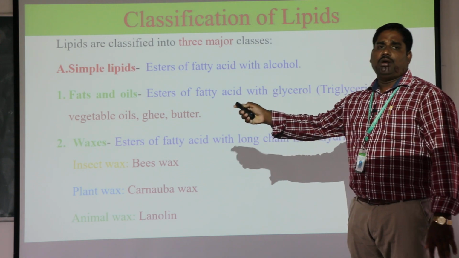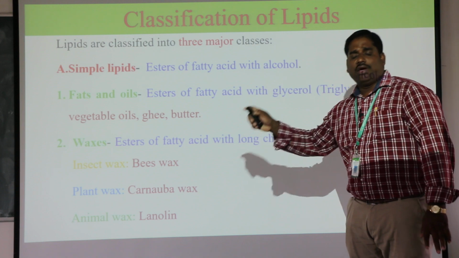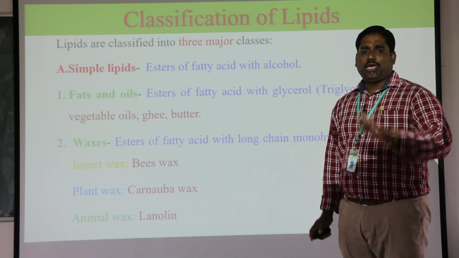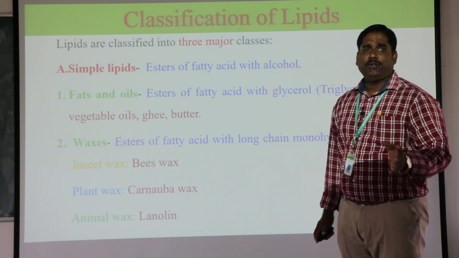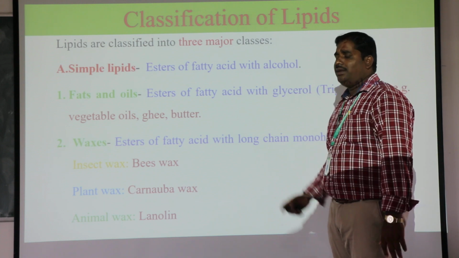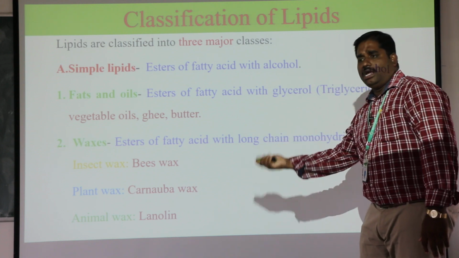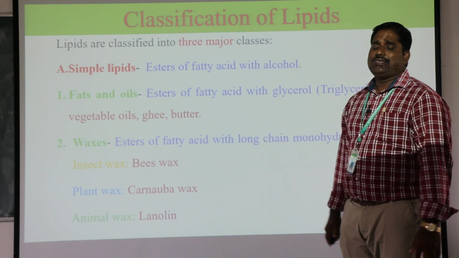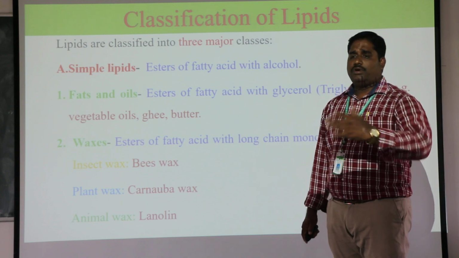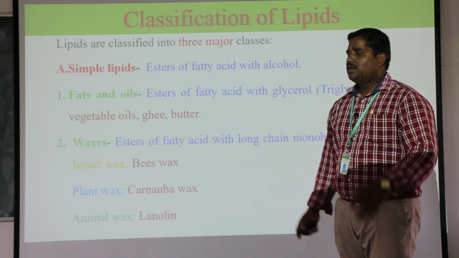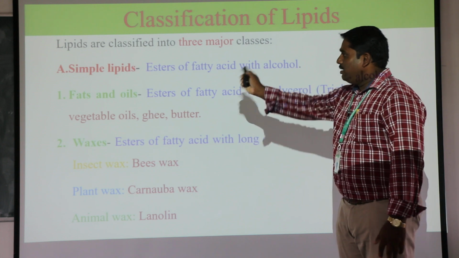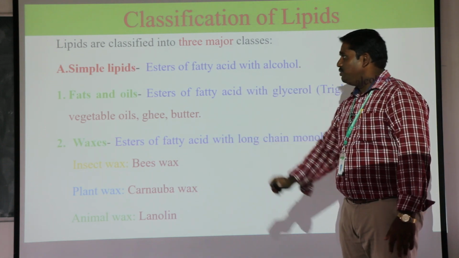For example, fats and oils. Fats and oils have the same formula, but fat is the solid component and oil is the liquid component. Next is waxes. Waxes are also one type of lipid. What is the difference between fat, oil and waxes?